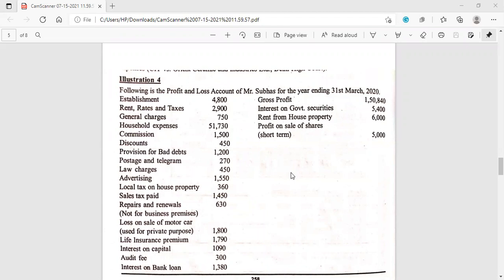Let us see another problem. The problem is like this. Following is the profit and loss account of Mr. Subhash for the year ending 31st March 2020.